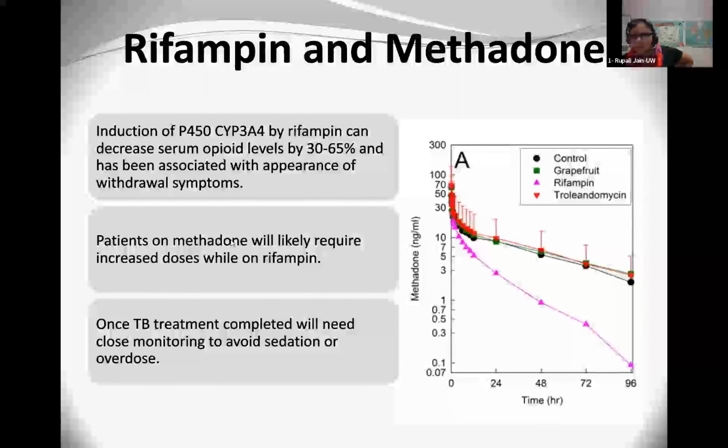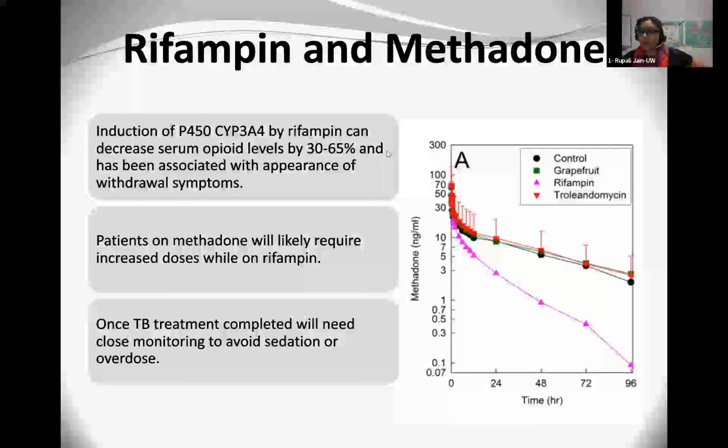And so oftentimes in the hospital, we increase the dose of methadone preemptively, having a discussion with the patient, and we can monitor them and increase the dose. Also, once we stop the therapy, we may need to monitor the patient to avoid over-sedating or an overdose. Now, a common question I get is how much percentage do we need to increase this?